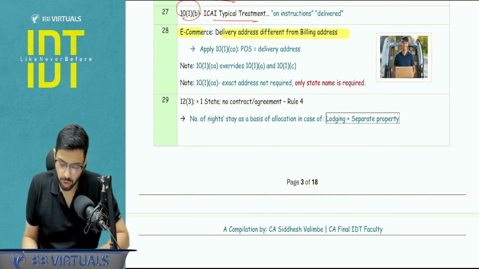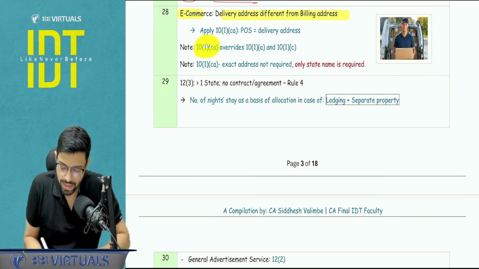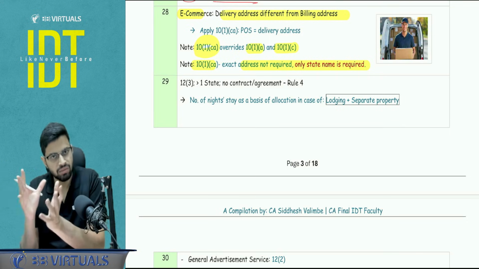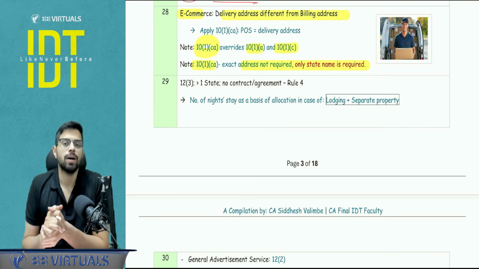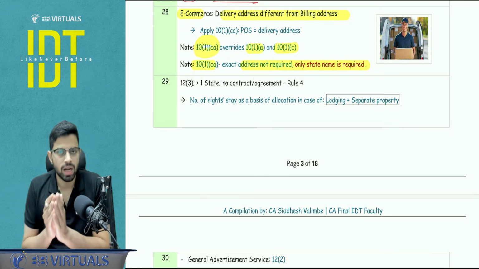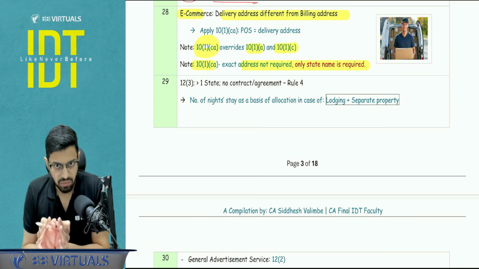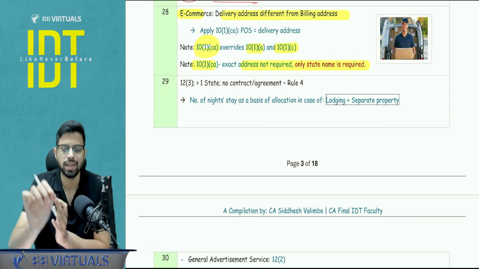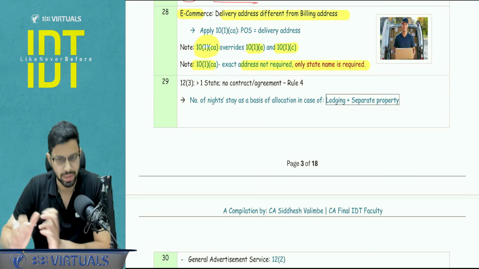Apart from that, just a point to be noted, 10.1 CA overrides 10.1 A and 10.1 C, and in 10.1 CA, where you typically apply the physical purchase or OTC sale by an unregistered person, you do not require the exact address, only the state name is sufficient, because sometimes the question will state that the exact address is not there. It's fine, we don't need that.